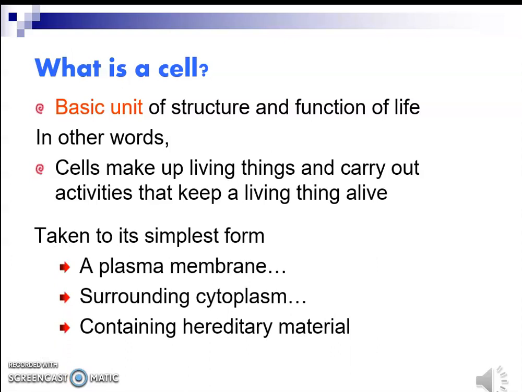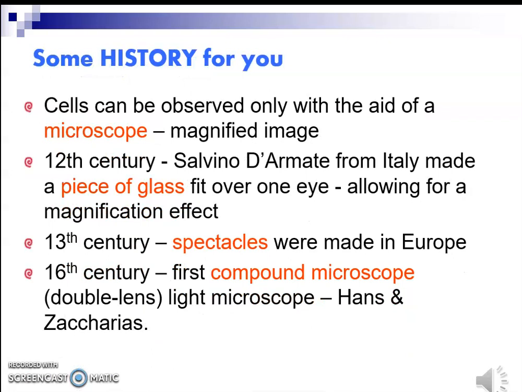Without cells, no metabolism, no enzyme, no hormone formation, nothing could be done. Taking the simplest form, a cell is composed of a plasma membrane surrounded by cytoplasm containing hereditary material, DNA. Okay, let's move on to some history.